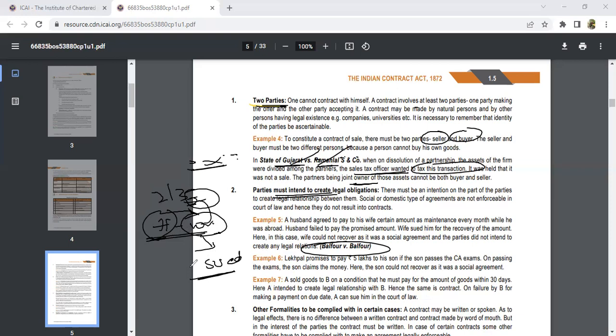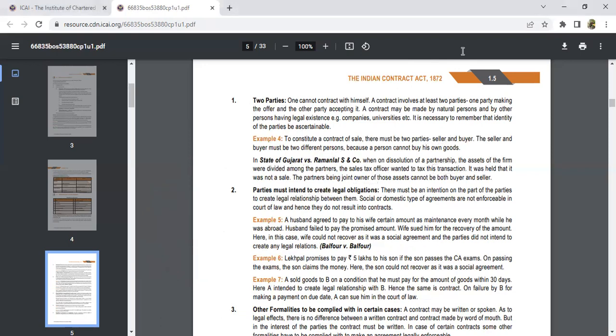The court refused this kind of case because they considered this a domestic agreement, not a legal relationship between the husband and wife. They should not make any such contract. If they make this kind of agreement, it comes under a social agreement. So here the parties do not have the right to create that social agreement, and the court rejected that agreement.